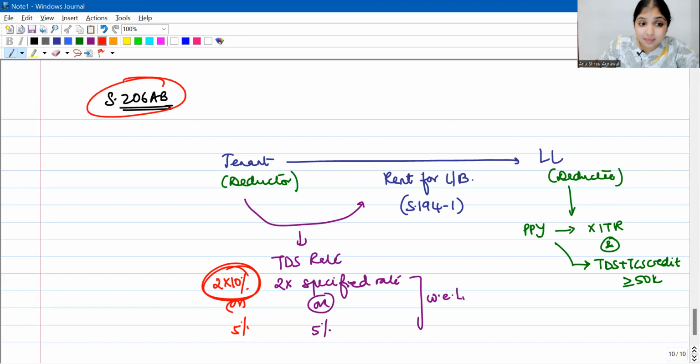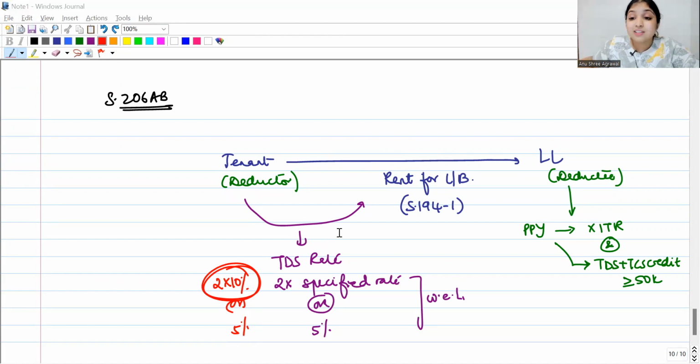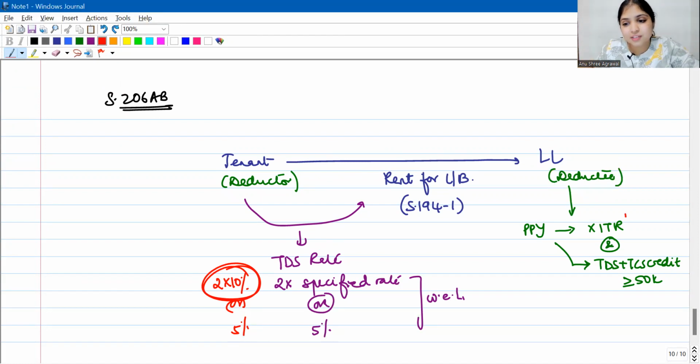So 206AB says, deductor, before deducting tax, please check whether the deductee has filed income tax return in the earlier years properly. If he has not filed his income tax return for some year, and in that year TDS TCS credit is at least 50,000, then deduct tax at 2 times the specified rate or 5%, whichever is higher.